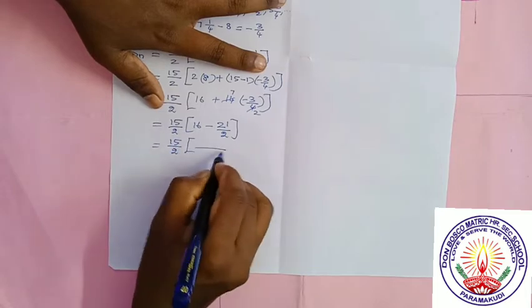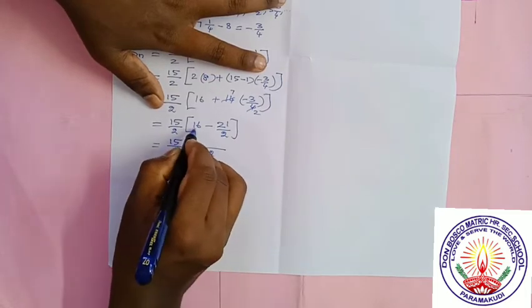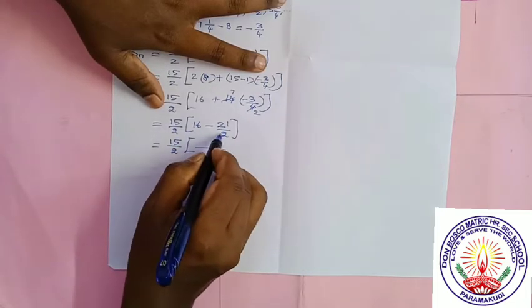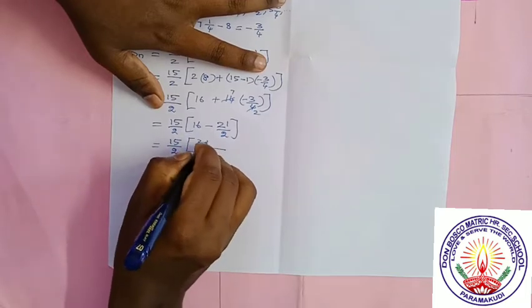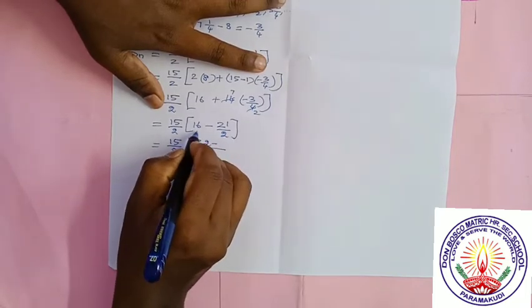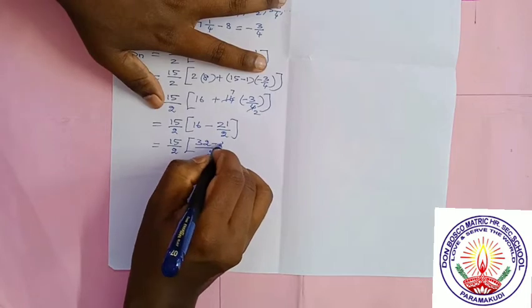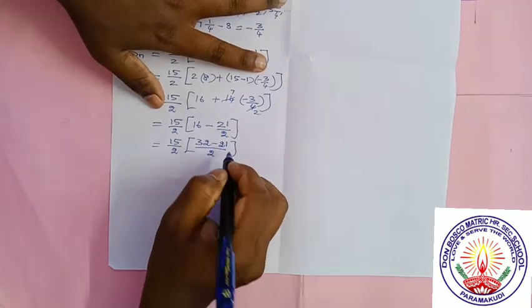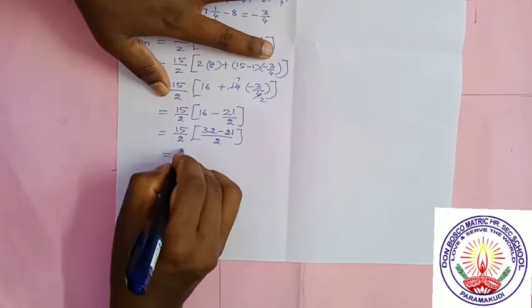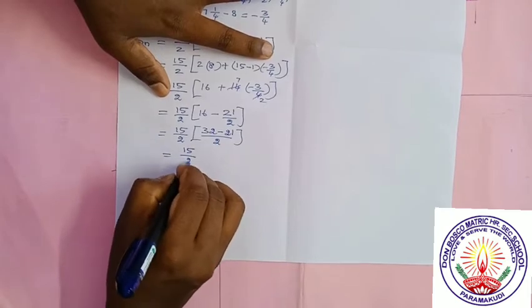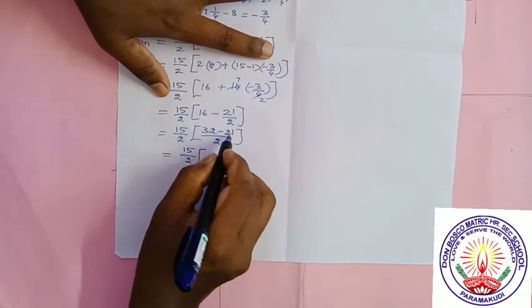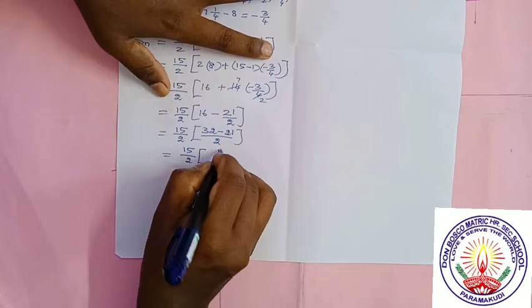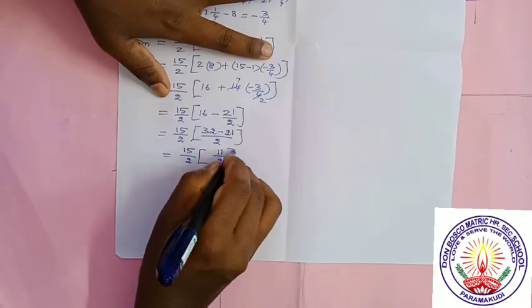Here 1. So LCM is 2. Since the denominator is 1, we can cross multiply. 2 16s are 32 minus 1 into 21, 21. Now, which is equal to 15 by 2 into 32 minus 21, which is equal to 11 by 2.